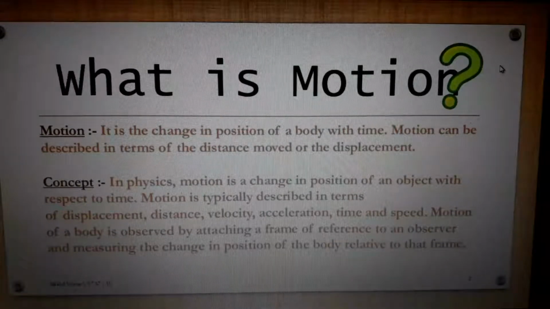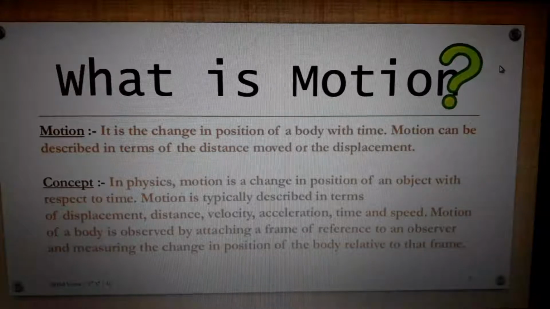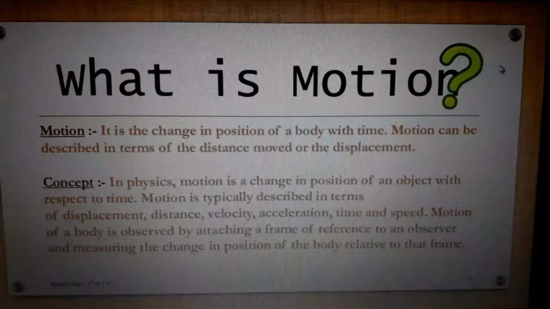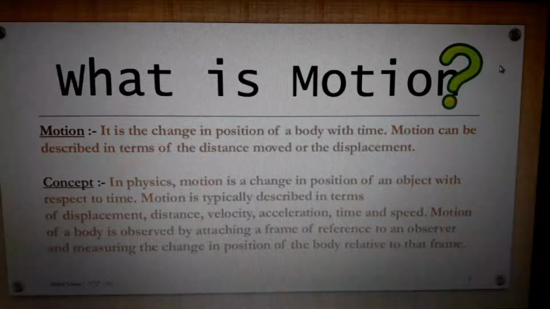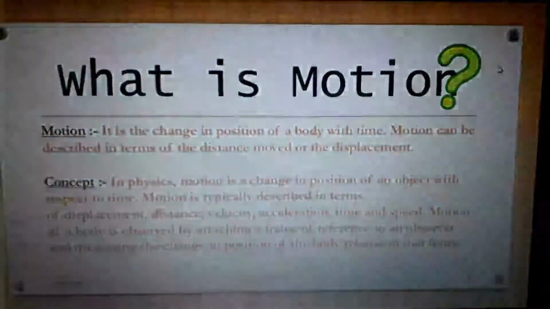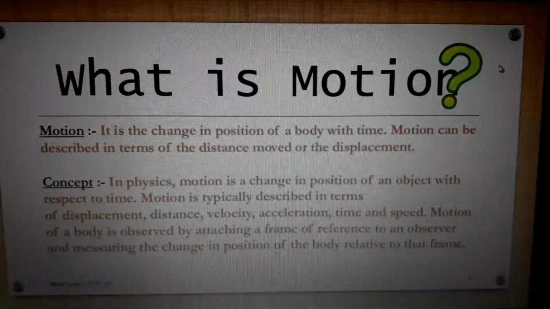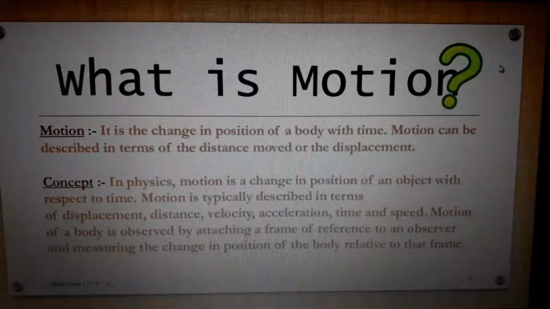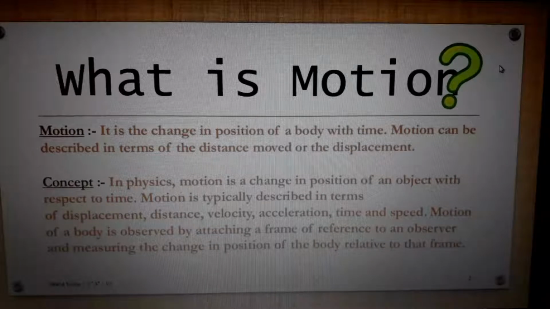But what is the car doing? The car is moving with respect to time. It will take about 20 hours to reach Mumbai from Bangalore. So in 20 hours, that particular object, your car, moved from the first position, Bangalore, to the last position, Mumbai. Initial position and final position. That is the total distance traveled.